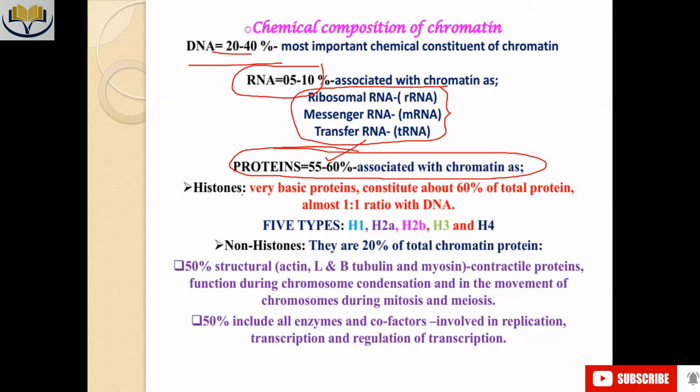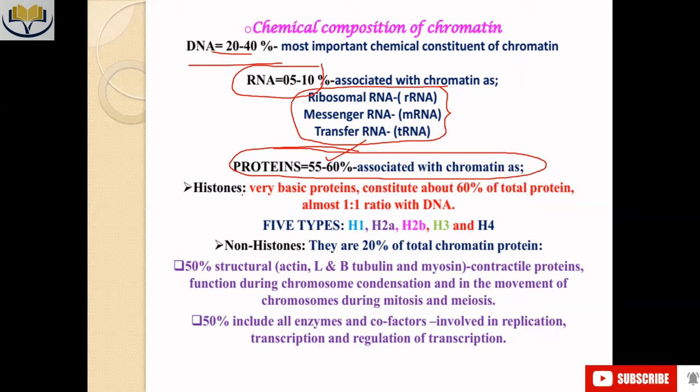Now, if you look at histone, which is a very, very conserved protein, the meaning of conserved is that their sequence is not greatly changed with the development of organisms, or through the process of evolution.